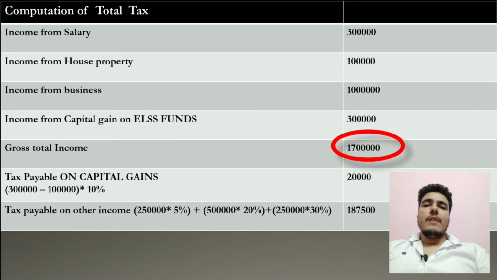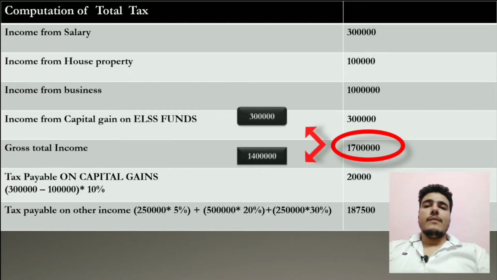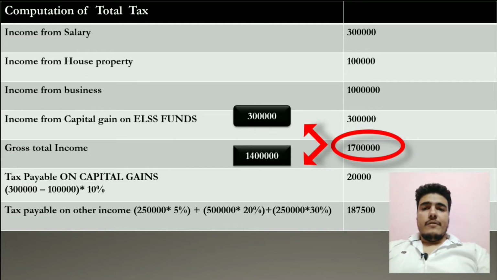So we have to bifurcate this 17 lakhs into two parts. One, those incomes on which special tax will be applicable, so there is the 3 lakh because there is a special tax rate given in law, and other incomes on which slab rates will be applicable, that is 5%, 20%, 30%. So we have to bifurcate this gross total income into two parts.